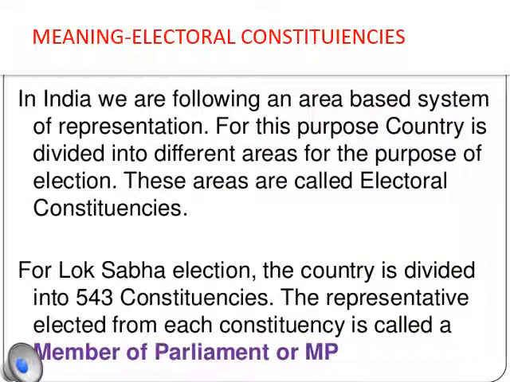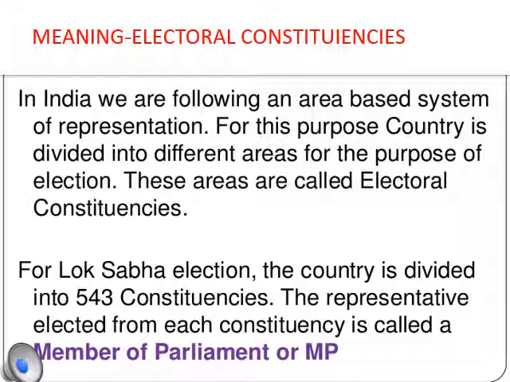Meaning of electoral constituencies. In India, we follow an area-based system of representation. For this purpose, the country is divided into different areas for the purpose of elections. These areas are called electoral constituencies. For example, Uttar Pradesh is divided into various constituencies like Rampur and Moradabad.